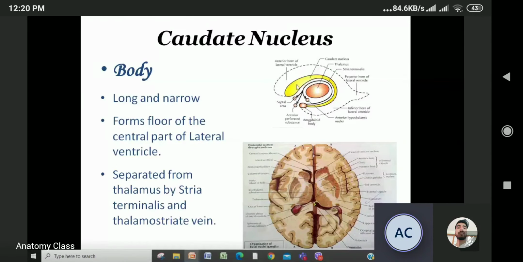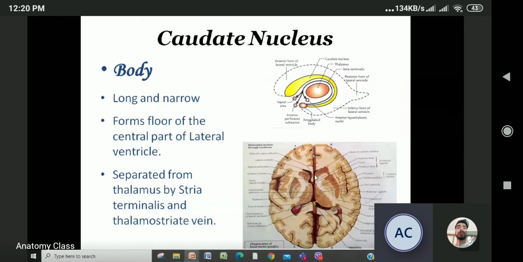Now, the body. Look at it. This is the head. It's forming the anterior horn of the lateral ventricle. In this picture, you can see it clearly. Now we're talking about the body. The body of the caudate nucleus is long and narrow. It forms the floor and central part of the lateral ventricle.